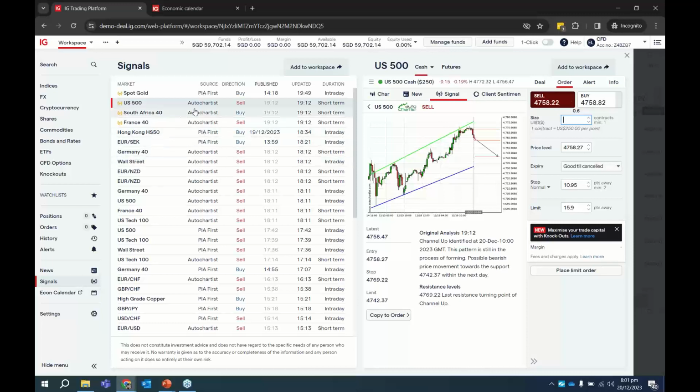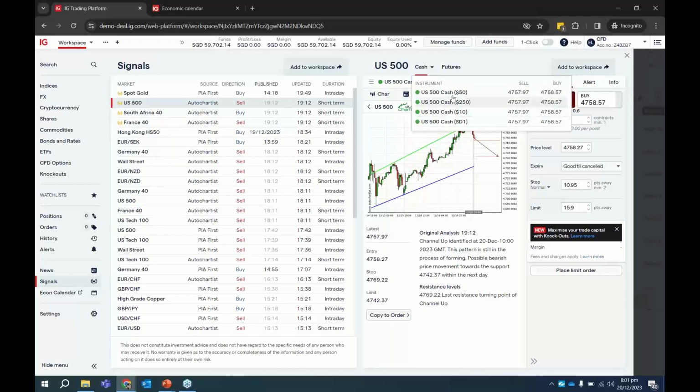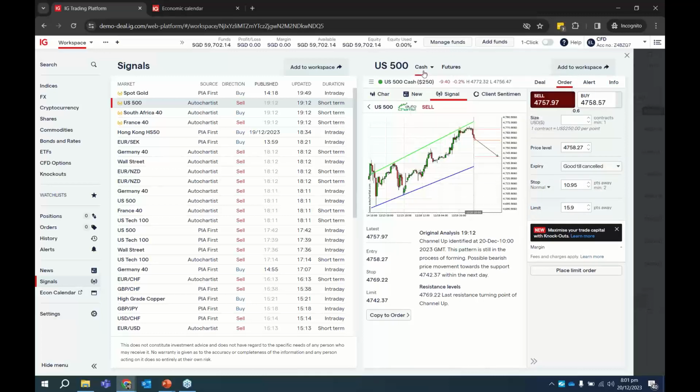Okay, and if you are looking to trade products like, let's say, the index, right? Again, just take note that when you're using the signals, please change the contract size here again. Okay, so don't just blindly follow and click on one, because you notice that this is $250 per point. It is a very, very big contract. Okay, and you notice that the margin required is very high.